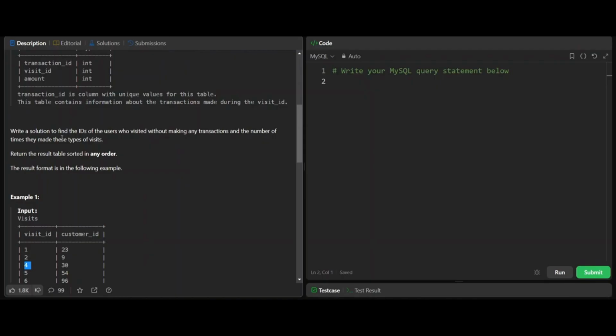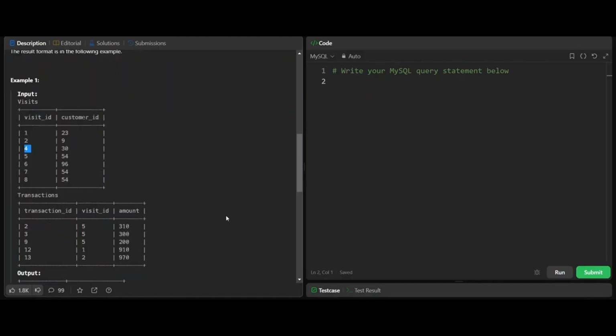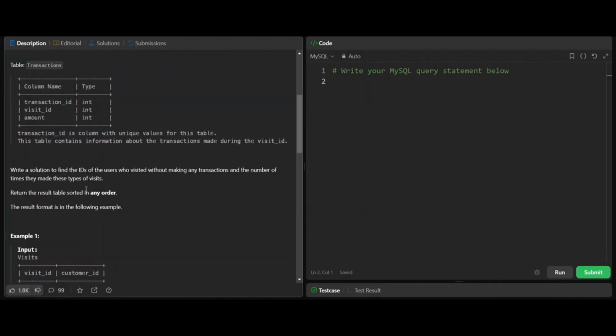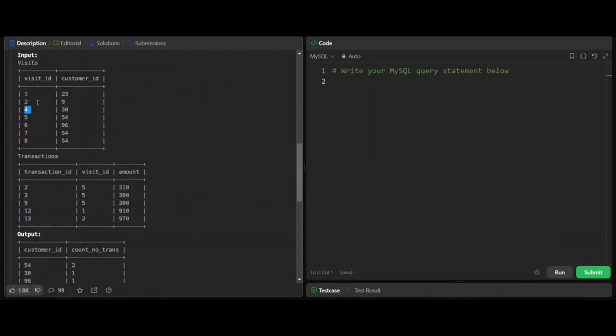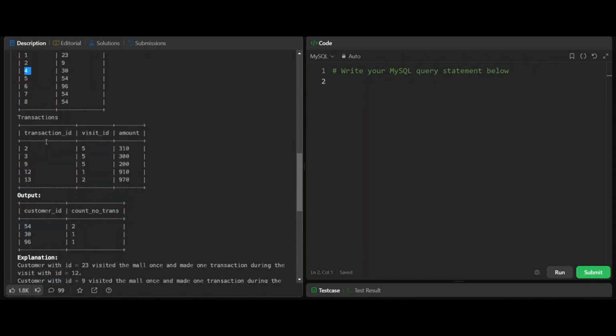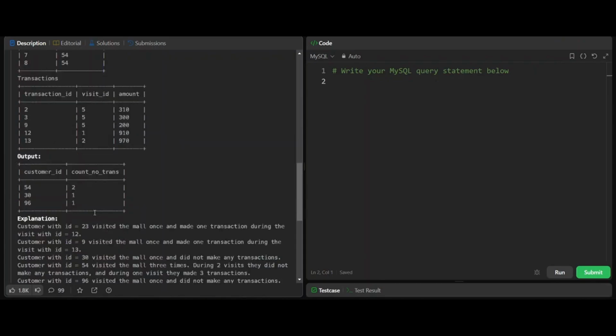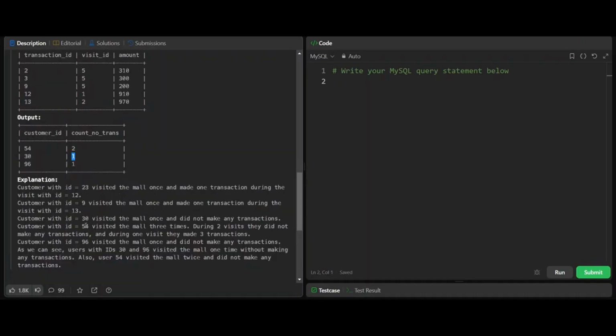Let's see this again. We need to write a solution to find the IDs of users who visited without making any transactions. So this is satisfying our condition, and the number of times they made this type of visit. That means we need to count the number of times they visited the mall but did not make any transaction. In this case, it is 1. So for customer ID 30, we have the count as 1. Let's see the next ID.